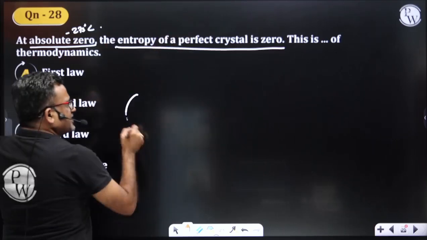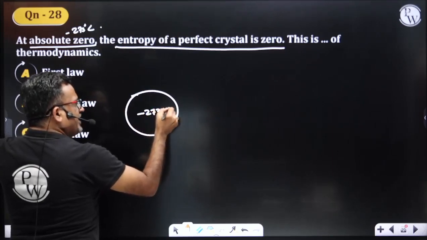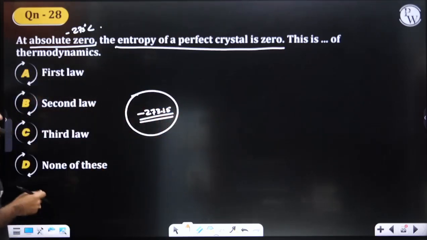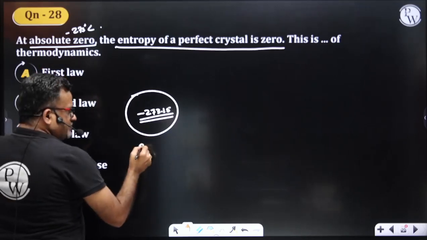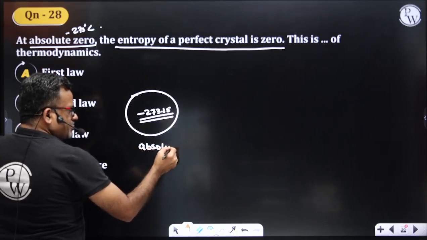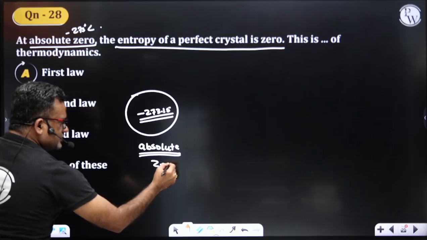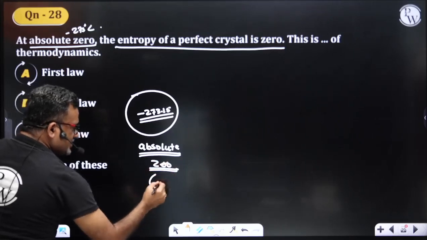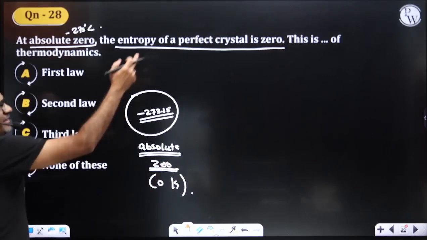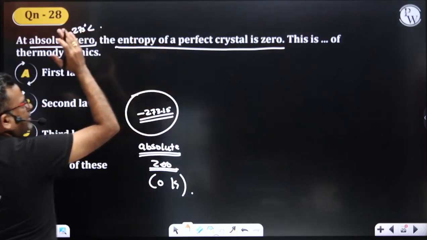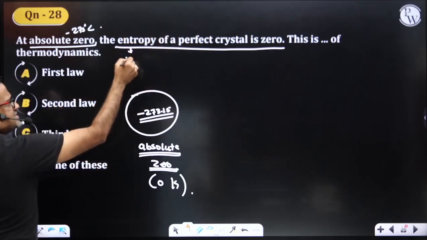If you consider one particular crystal at minus 273.15 degrees Celsius, or minus 273 degrees Celsius, that becomes the absolute temperature. That is why it is called absolute zero. Is that clear? That is nothing but 0 Kelvin. Right? Then the entropy is zero. Entropy of that perfect crystal is 0. What is entropy? Randomness.